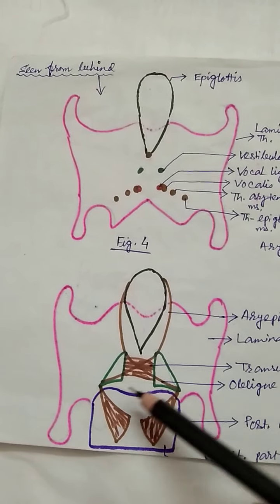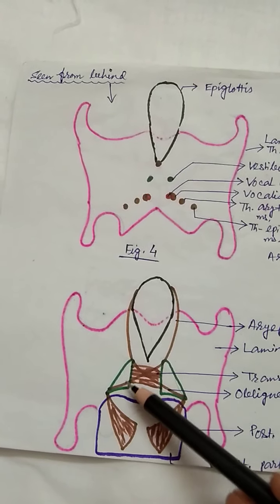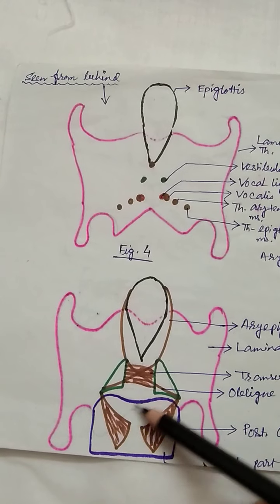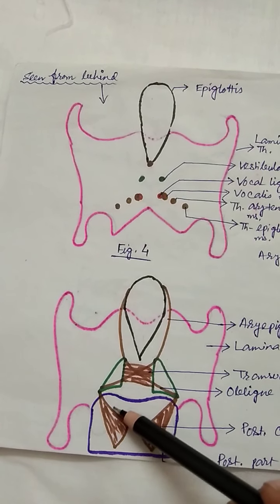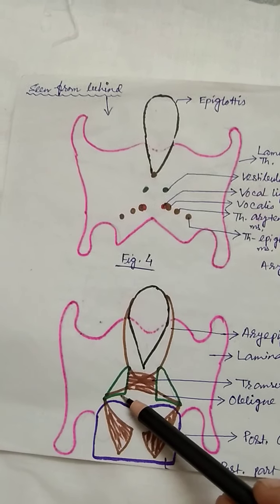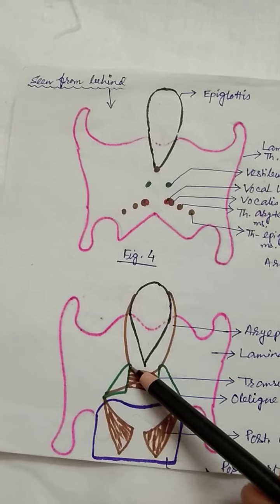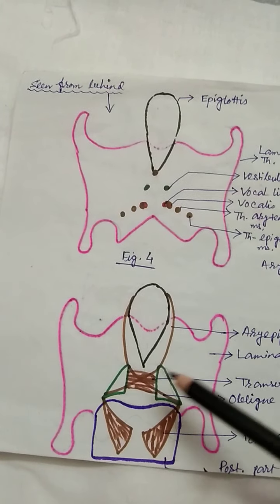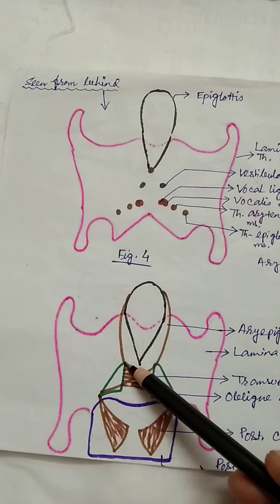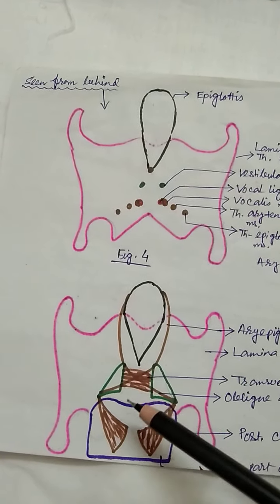The arytenoid cartilage is triangular in nature. It sits over the posterior border part of the cricoid cartilage, this is called the base. The upper part, directed upward and medially, is called the apex.